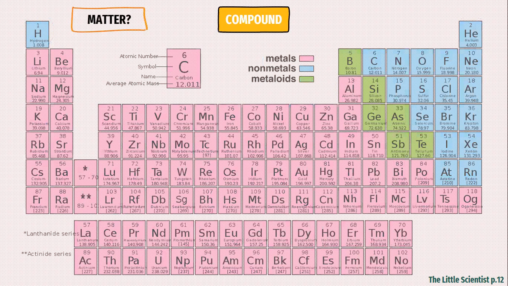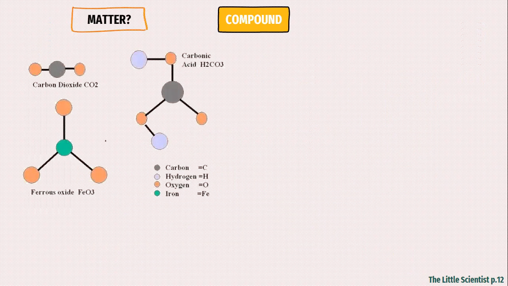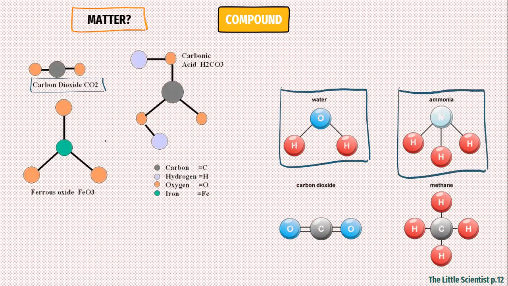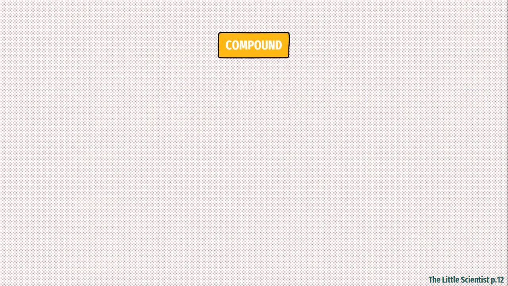Compounds are made of elements combined together, like, for example, carbon dioxide. When you combine two atoms of oxygen and one atom of carbon, you get one molecule of carbon dioxide. Water, for example, is two atoms of hydrogen with one atom of oxygen, which gives one molecule of water. Ammonia is made of 3 atoms of hydrogen and 1 atom of nitrogen.